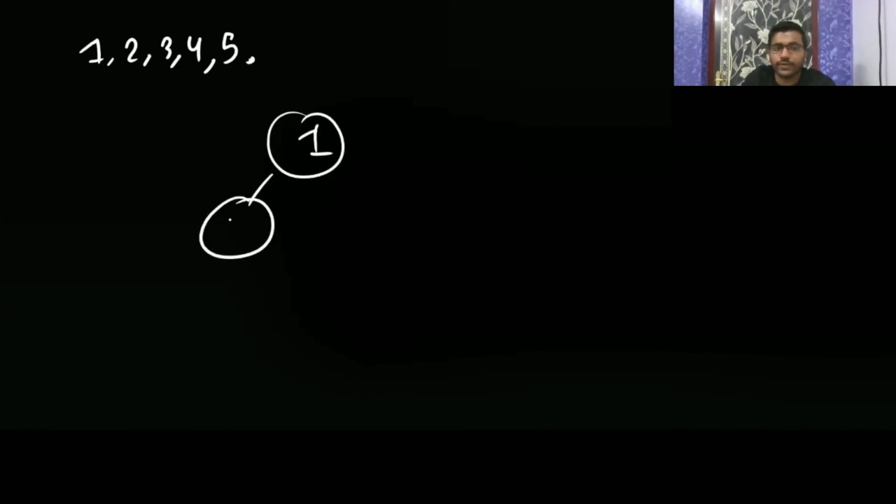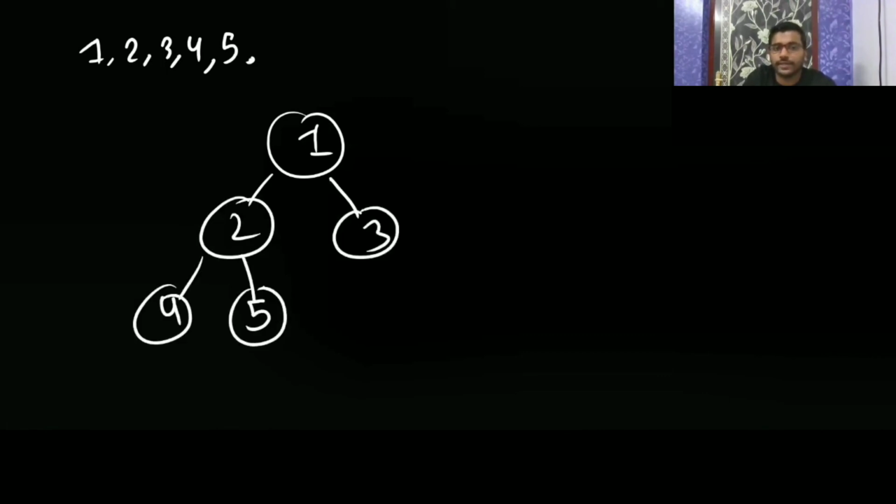If I write the numbers in increasing order like 1, 2, 3, 4, 5, and I give you some numbers to construct the heap, 1 first, then 2, then 3, then 4, then 5, you are always going to get a min heap. So whenever I give the array in increasing order, you are going to get a min heap. And when I give you a decreasing order, you are always going to get a max heap.